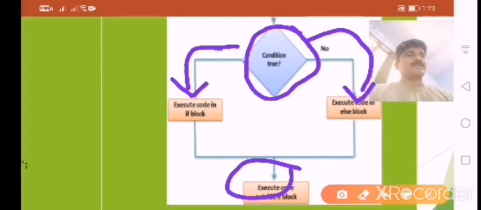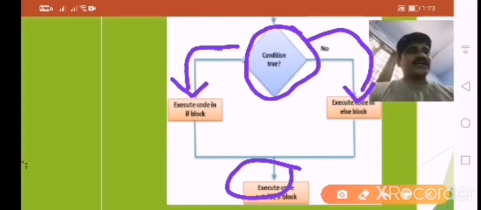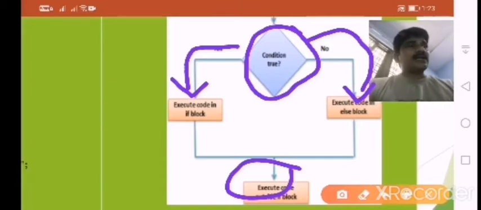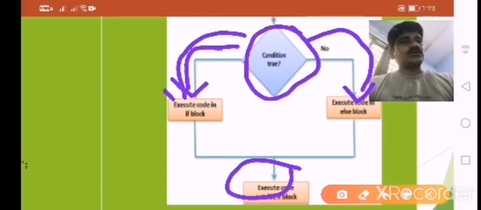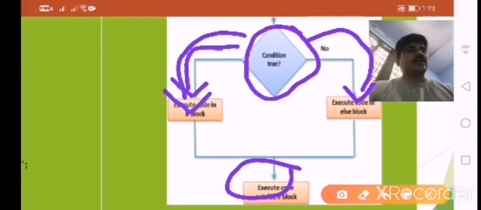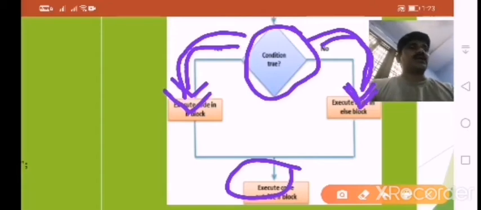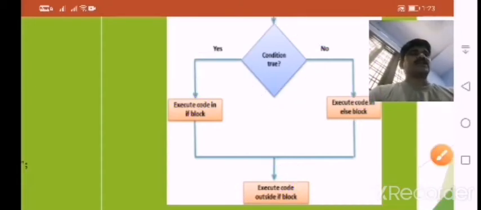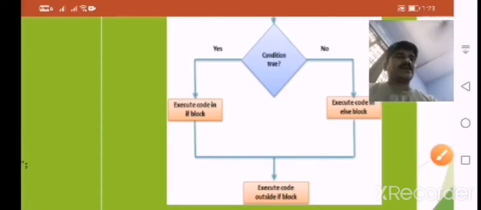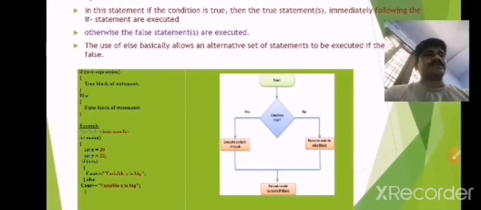Whatever it is, true statement or false statement, it will be terminated from the condition. So in a general example, in COVID-19, here we have to check a condition, either positive or negative. If the condition is true, then he is positive, he is a corona patient. If not, he does not belong to the corona patients. Then after completion of the test, he will exit from the statement. So this is the basic intention of the if else statement.